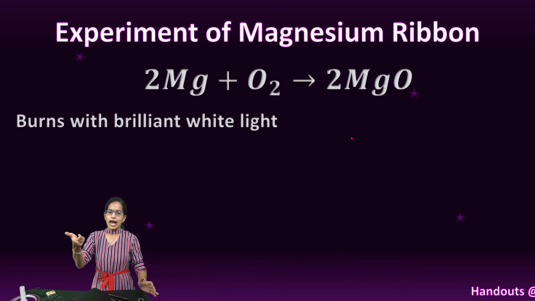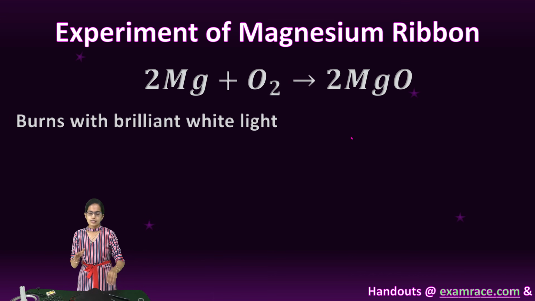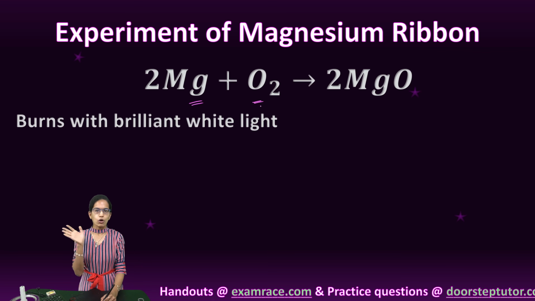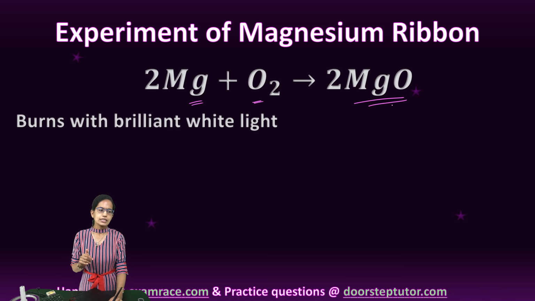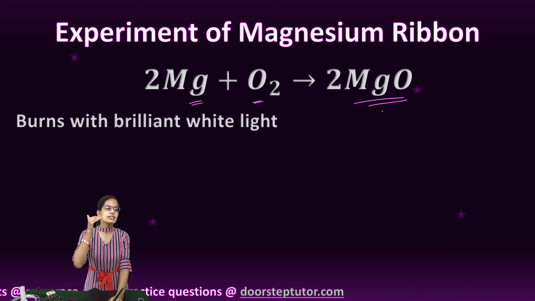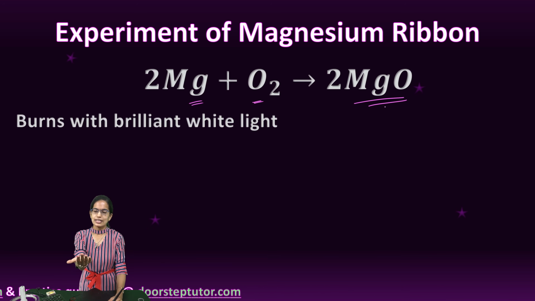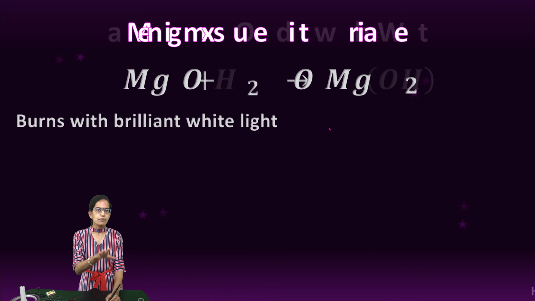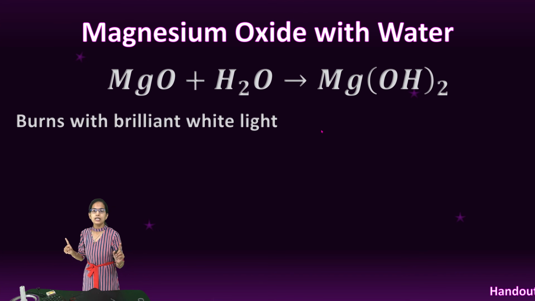We would understand this in a while again. So that is a basic experiment to understand the presence of chemical changes. So as we said, here the experiment runs. So we have magnesium. When this magnesium combines with oxygen of the air, it forms magnesium oxide, and as we said, don't visualize it directly. It burns with a brilliant white light, and therefore it forms the magnesium oxide, which is a chemical change.